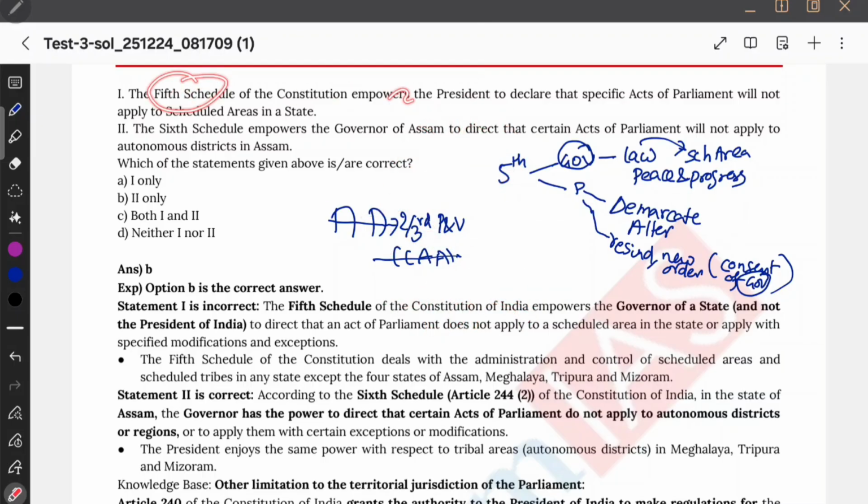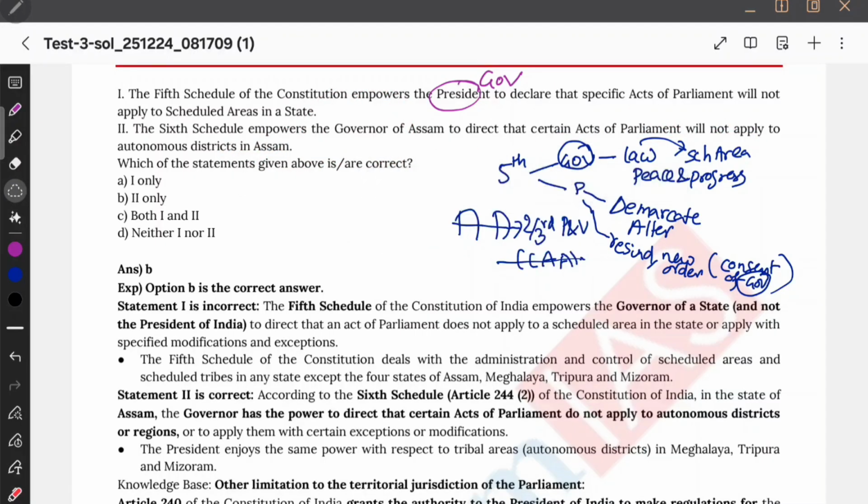Now let us see. The 5th schedule of the constitution empowers the president to declare the specific act of parliament will not apply. So that is decided by the governor and not president. And next, 6th schedule पूरा governor के हाथ में ही है, इतना तो मुझे पता है. 6th schedule empowers the governor of Assam to direct that certain acts of parliament will not apply to the autonomous districts. ये governor के हाथ में ही है. Certain acts of parliament will not apply to the autonomous district of Assam. It's true. For Assam, it is the case. So this is the 5th schedule now.